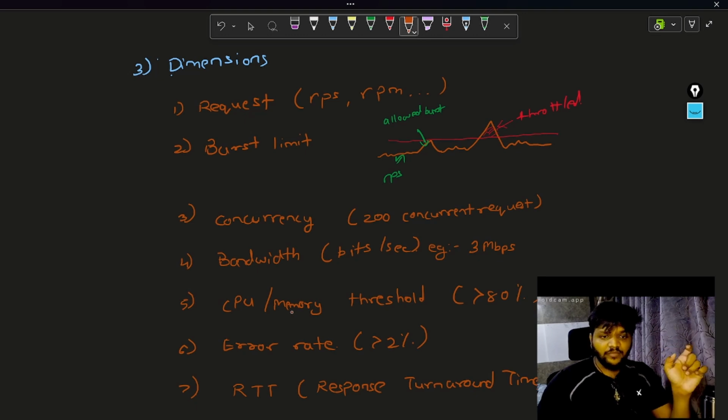So I am allowing that. But here you see I am getting, let's say, more than that. Let's say I am getting 2000 requests per second. So for this my system is not ready, so these requests I am going to throttle. This is what burst limit means.